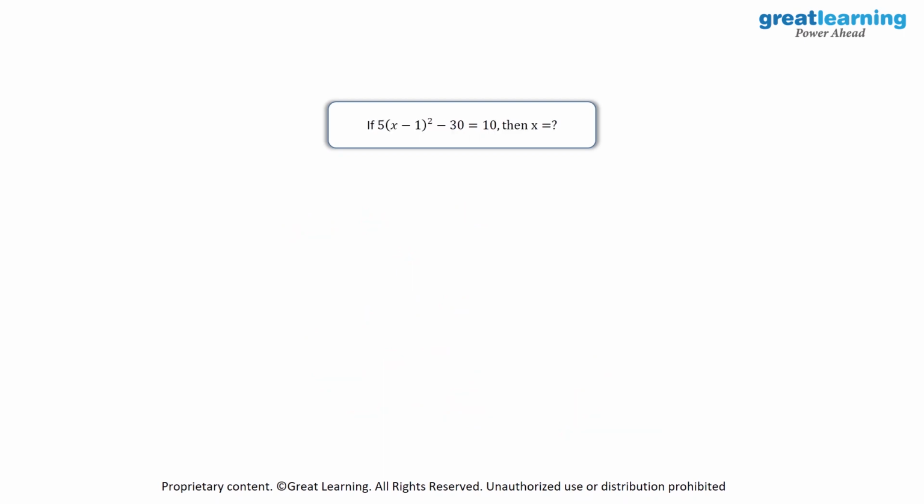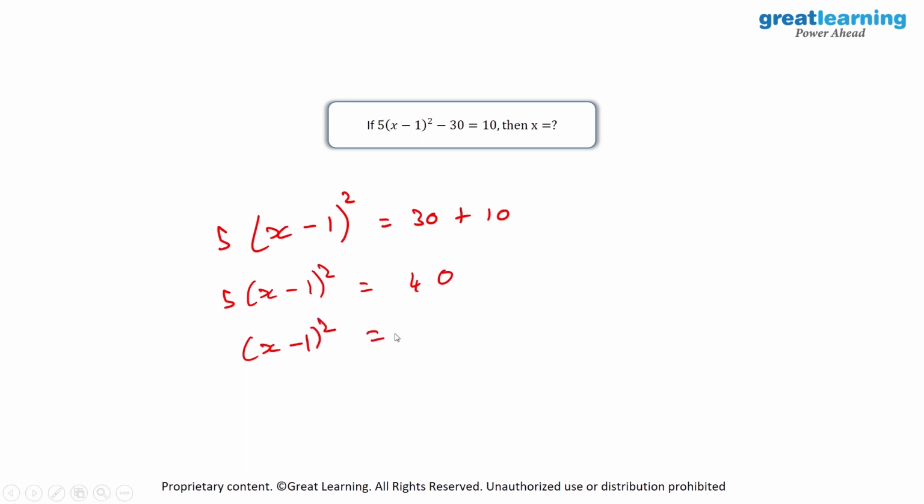We have our next equation over here. 5(x - 1)² - 30 = 10. And we need to find the value for x. So again, what I'll do is I'll take the value of 30 to the RHS. So this will become 5(x - 1)² = 30 + 10. So this would just become 5(x - 1)² = 40. Now we will divide 40 by 5. So here it will be (x - 1)² = 40 by 5, which is equal to 8. So (x - 1)² will be equal to 8.